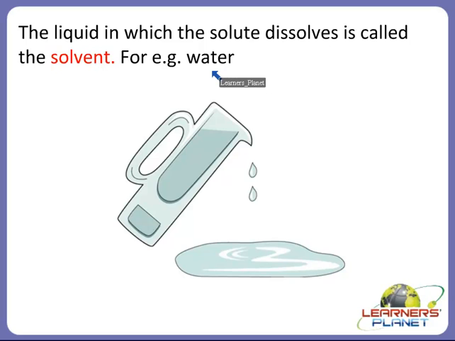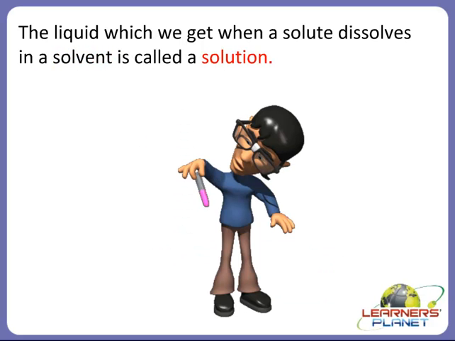So always remember that the liquid in which the solute dissolves is called solvent, and the solid that dissolves in a liquid is called the solute. So have you got it? Are you clear with these terms? Solute and solvent? Okay, now let's see the next term, that is solution.